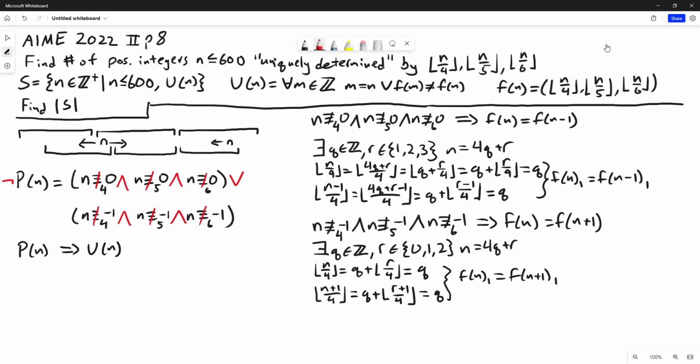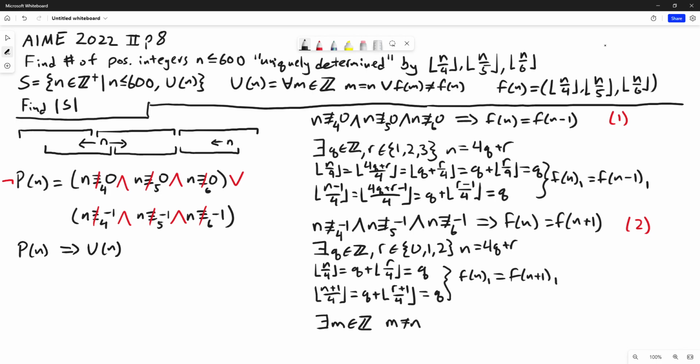Great, and I'm just going to call this statement 1 and this one statement 2. So not P of n is telling you that either 1 is true or 2 is true. But from 1 or 2, we can draw the same conclusion, that being there exists an m in the integers different from n.